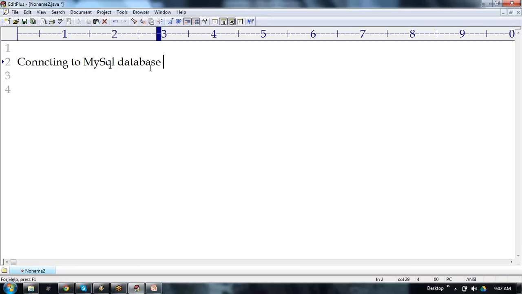Connecting to MySQL database through Java. It's our goal. Through Java we are going to connect to the MySQL database. For this we need to follow some rules and regulations, some steps. The first step is we need to load the driver first.